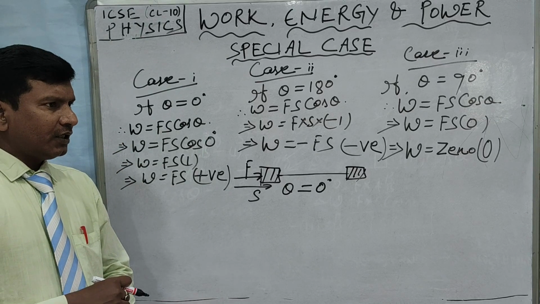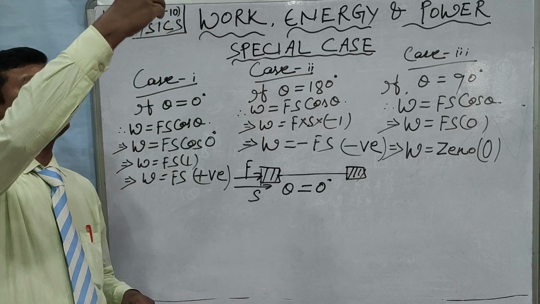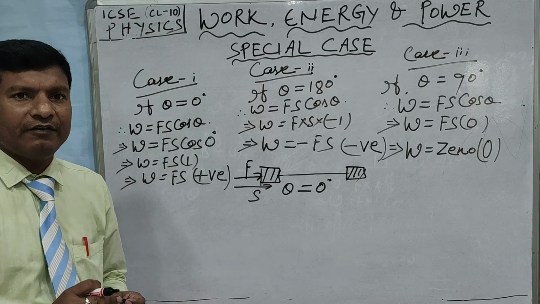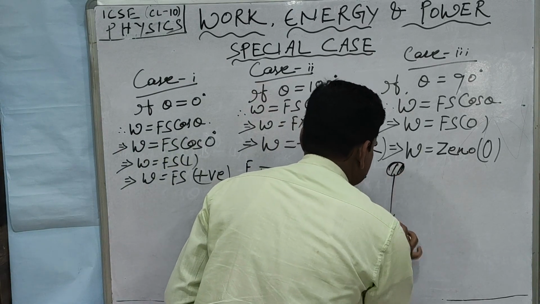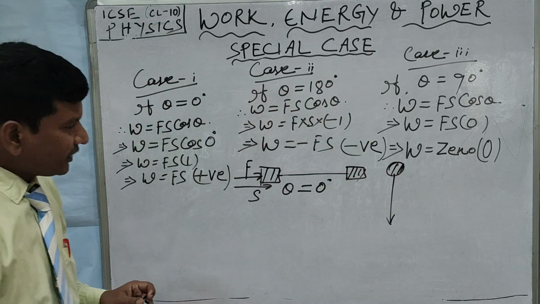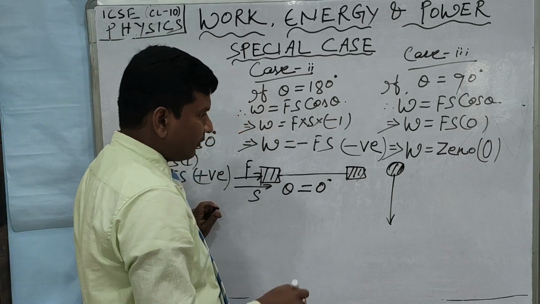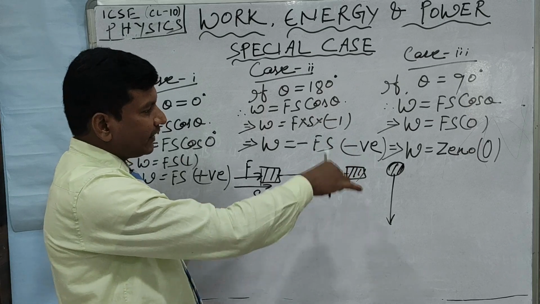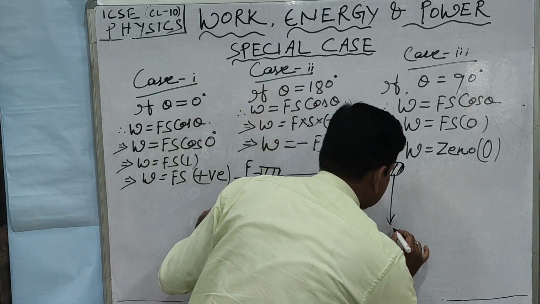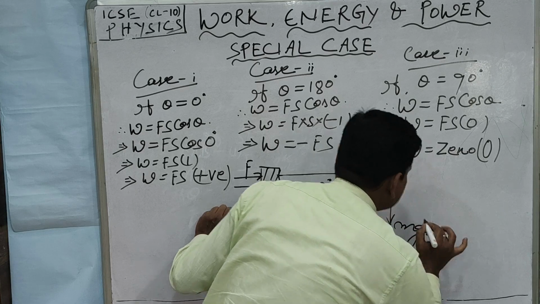Suppose a body falls freely under the action of gravity. Say this body is falling along this direction. Now what is the direction of the force acting? The force is the force due to gravity, that is the weight of the body, acting in the downward direction, that is mg.